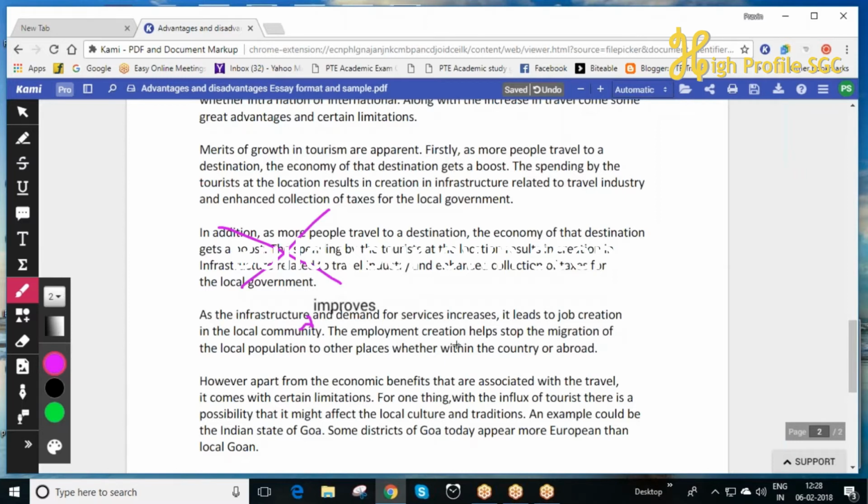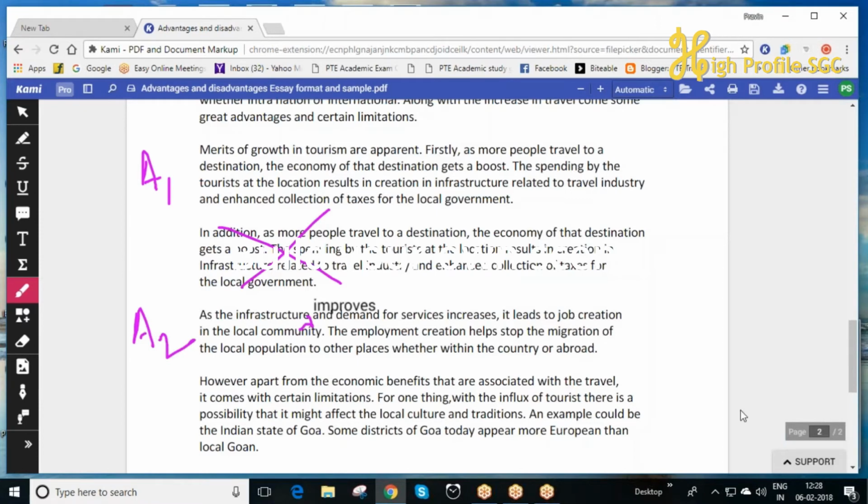The employment creation helps to stop the migration of the local population to other places, whether within the country or abroad. So as you can see, here two advantages are discussed. I will write them as A1 and A2. This is advantage 1, and advantage 2 is discussed with example.